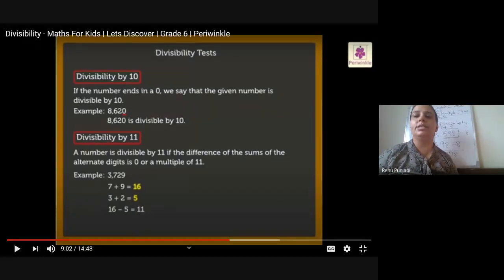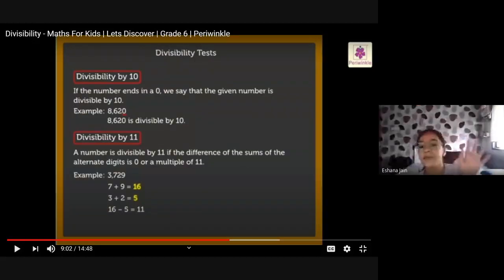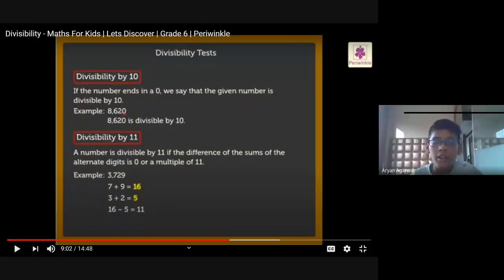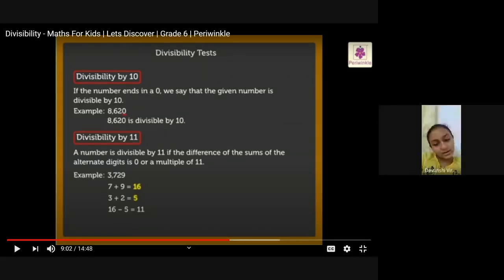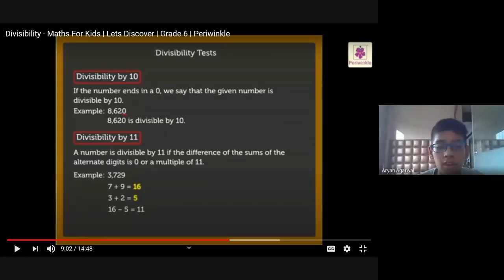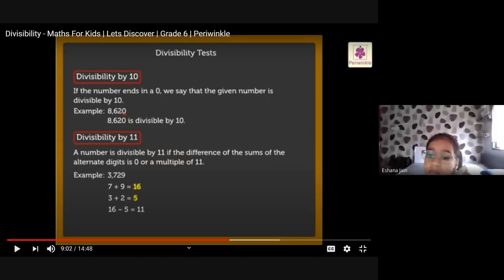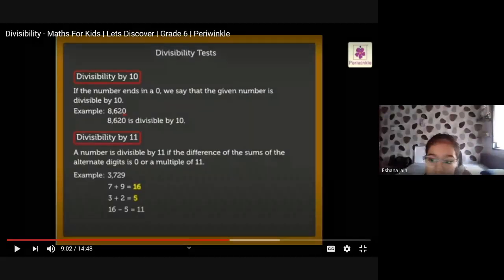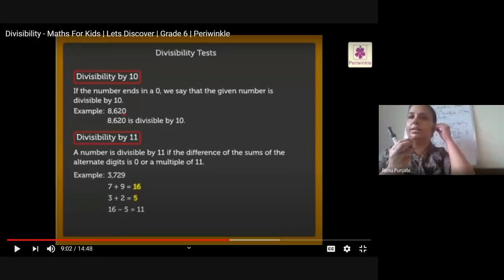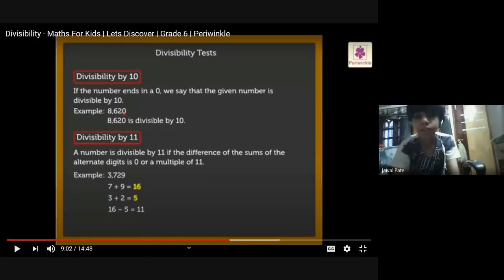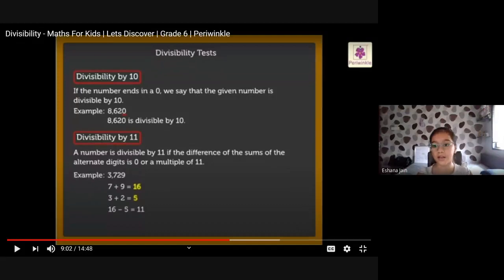Aryan, can you explain to us the divisibility of 11? Ma'am, can I explain, please? I'll come back to you also. Divisibility of 11. First, we have to find the total of the alternate numbers. Yes, Ishana. Ma'am, if we take the example, the number 2, 5, 6, 9, 3, 7.